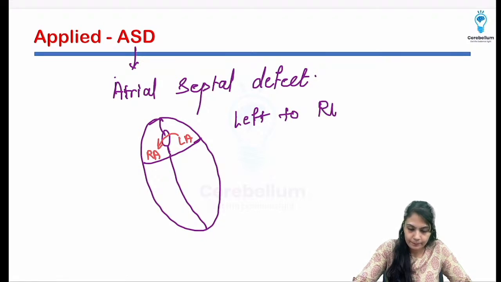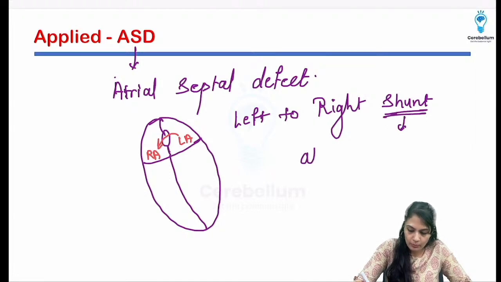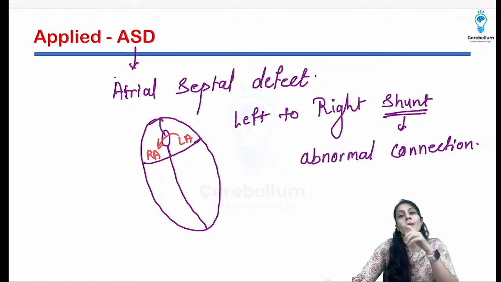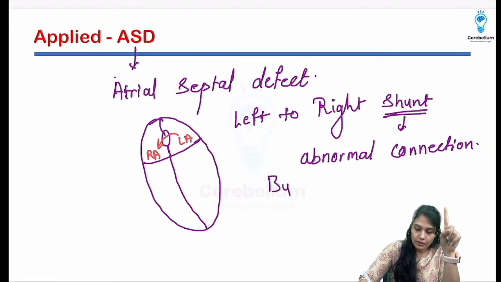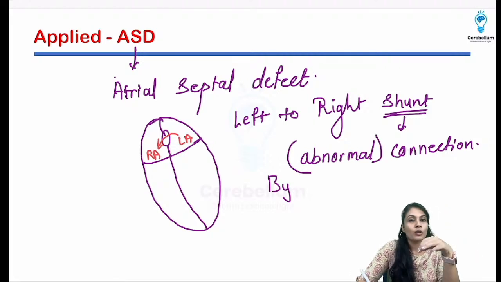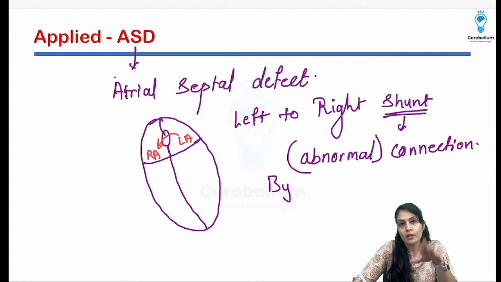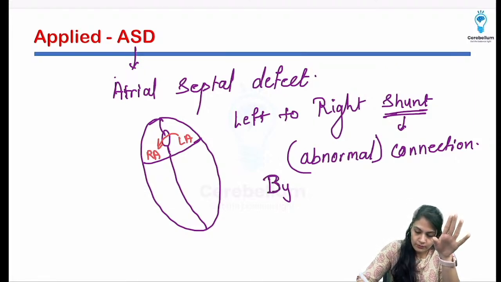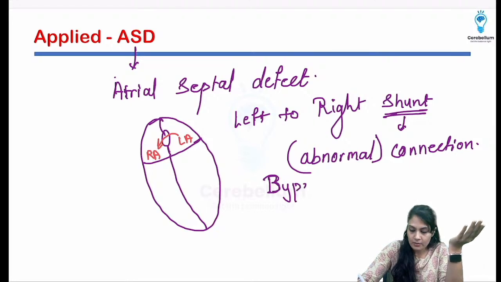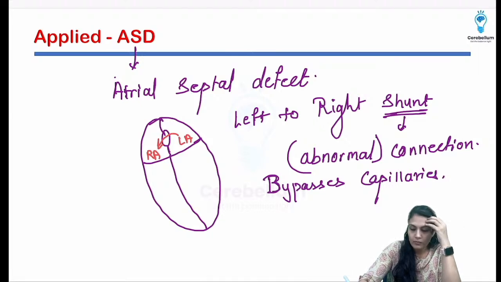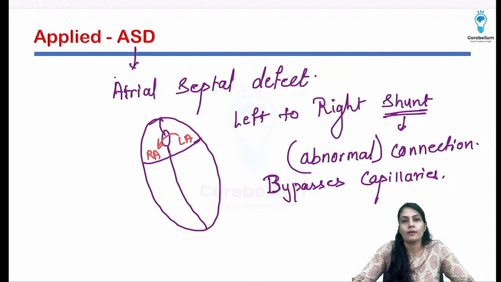I'll write it completely. Shunt usually means abnormal connections. The exact definition is that if the circulation bypasses the capillaries, that is known as a shunt. The connection is abnormal in this case, but there is also a physiological shunt present in the lungs.